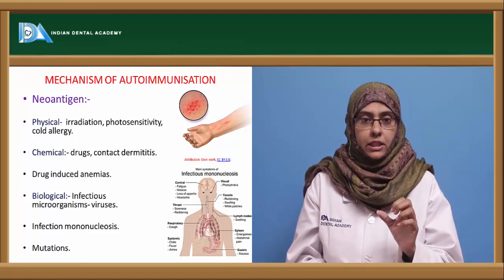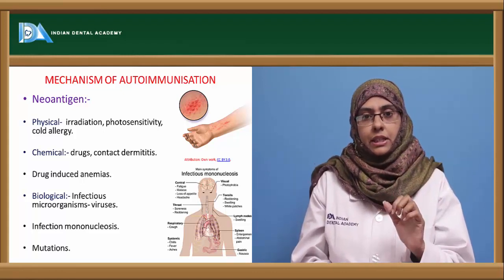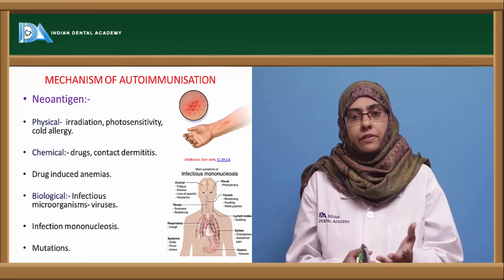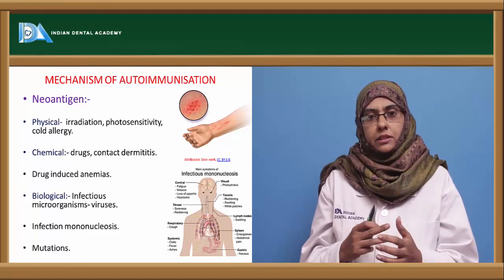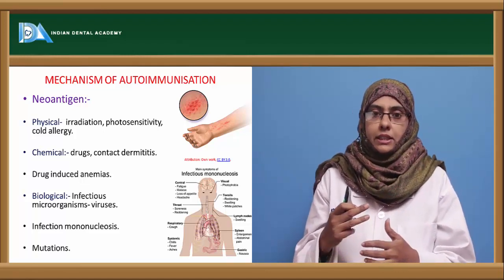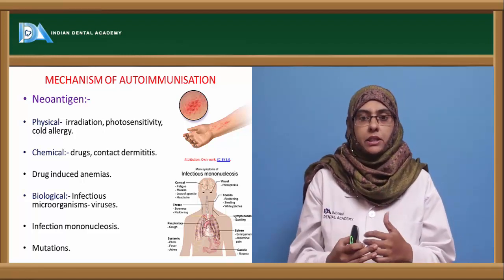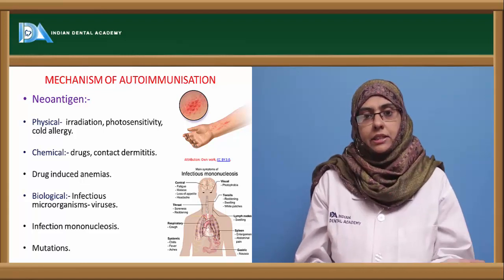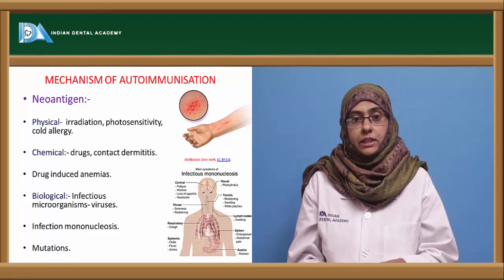This neoantigen is nothing but an antigen which is new, where the self antigen gets altered structurally or morphologically due to various conditions such as physical, chemical or biological, and these altered self antigens are called neoantigens. Once this neoantigen is formed inside the body, the immune system cannot recognize it as self antigen, and usually produces an immune response towards the neoantigens that are formed.